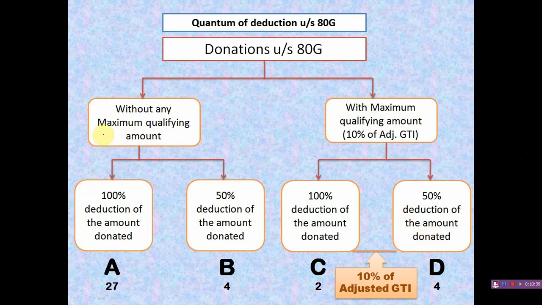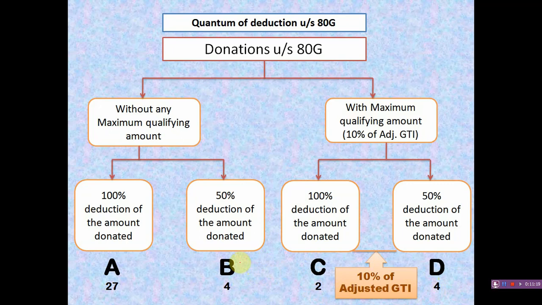Okay, here without any maximum qualifying limit, there are 27 items specified in this category, denoted as A, and in this category there are 4 items specified. It is called category B, and in this category there are 2 items, and here there are 4 items specified.